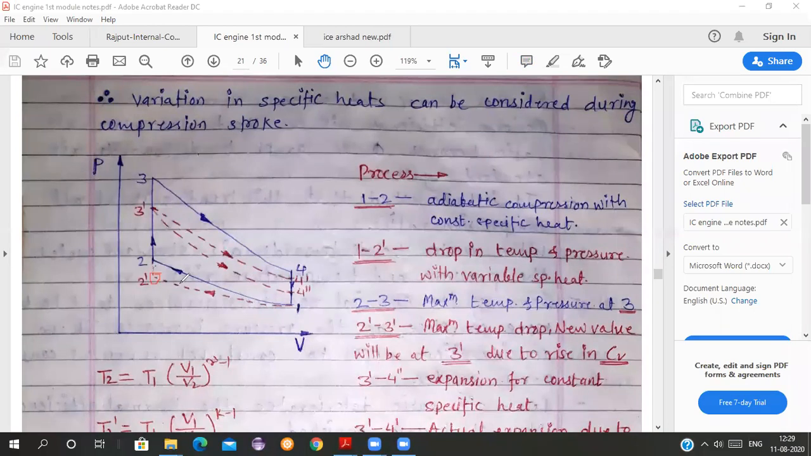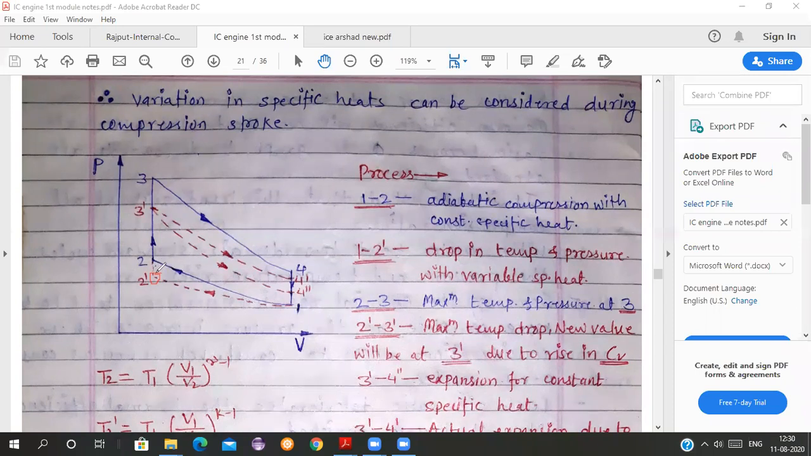If we consider that factor in our fuel air cycle as compared to the air standard cycle, in the air standard cycle we are not considering the variation in specific heats with the temperature. So if we consider that and solve it, we get to know that the pressure rise is less, and because of that less pressure rise, there will be less efficiency.